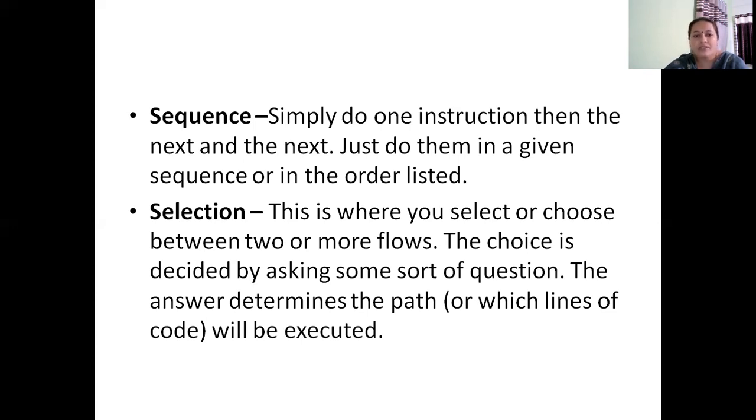Depending on whether the answer comes out to be true or false, we take one alternative path. If the test condition evaluates to true, we take one execution path and avoid the other one. Similarly, if it is false, we take the path which is connected to the false situation and avoid the block of statements which had to be executed for true.